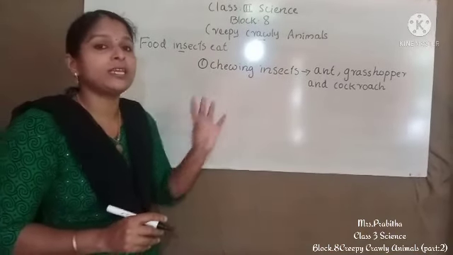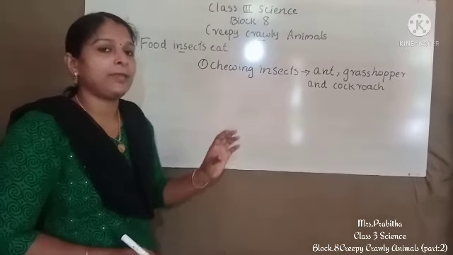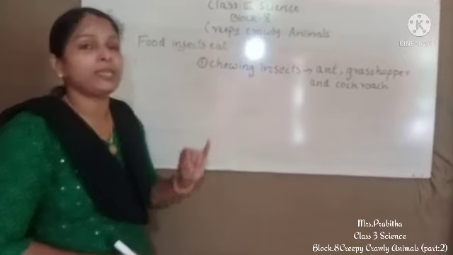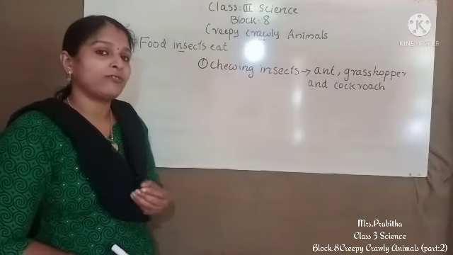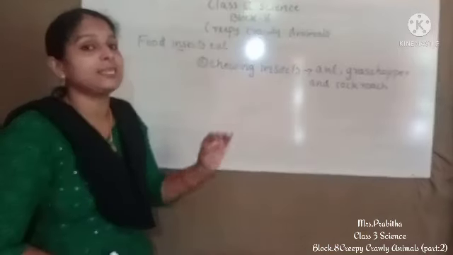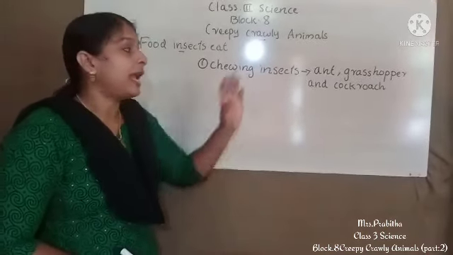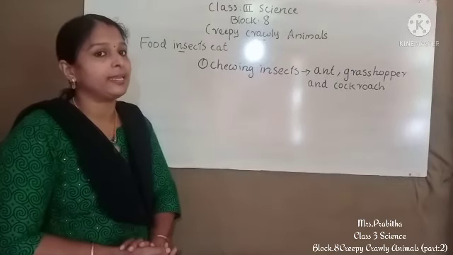They chew the food. Some insects chew their food, so examples for such insects are ant, grasshopper and cockroach.